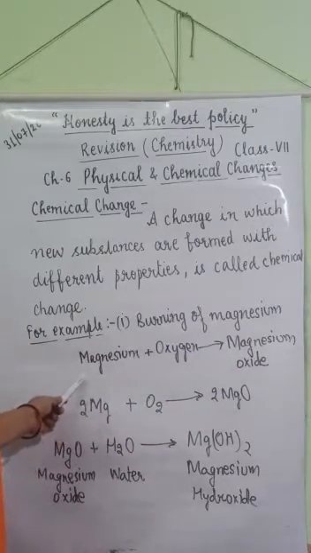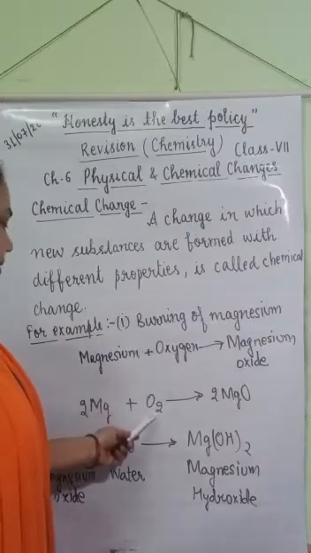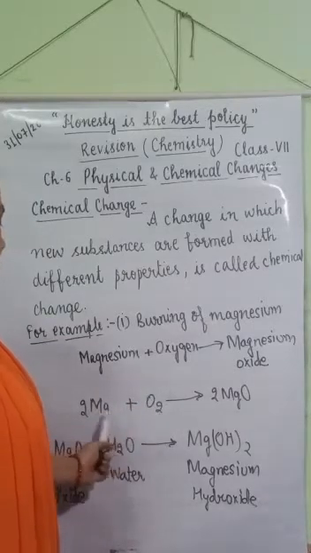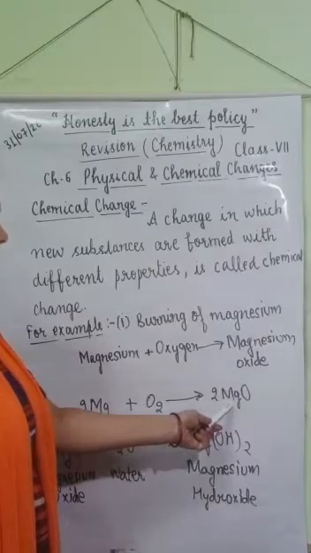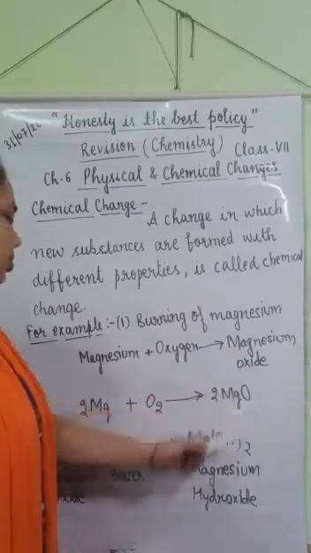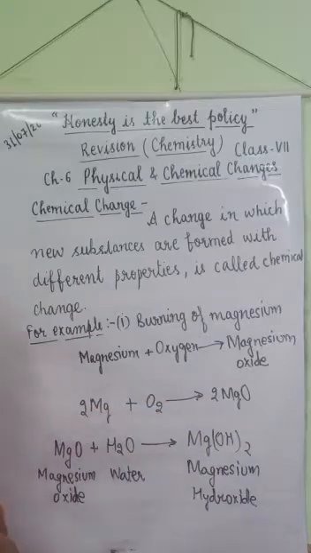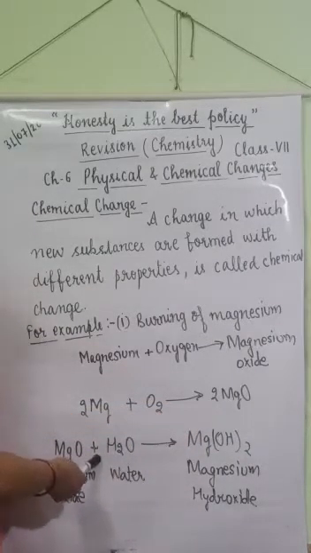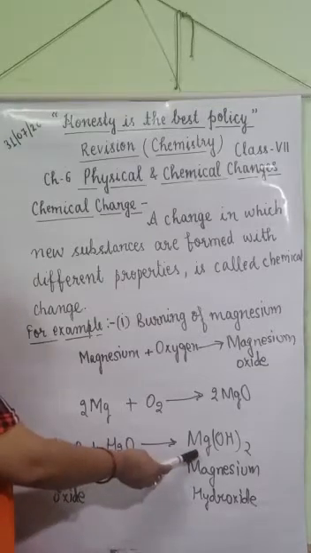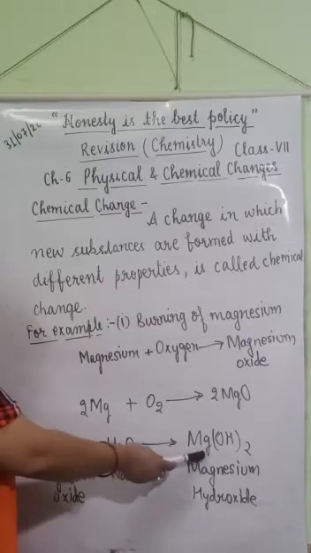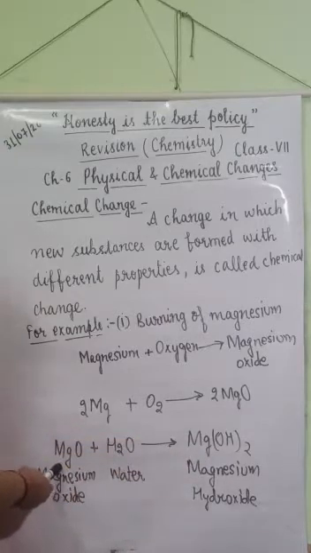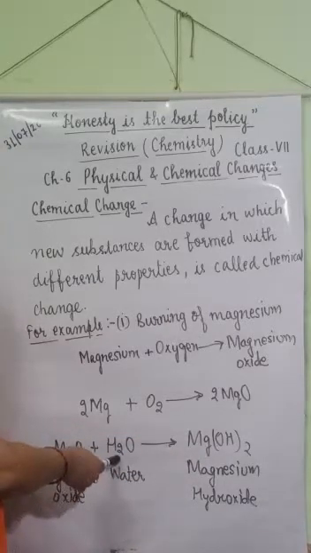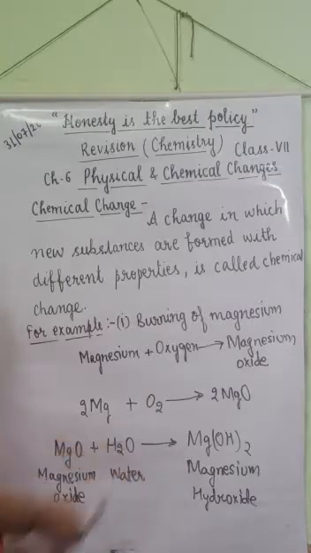The symbol of magnesium is Mg, oxygen is denoted by O2, and when magnesium reacts with oxygen, it forms magnesium oxide. The formula of magnesium oxide is MgO. When magnesium oxide dissolves in water, it forms magnesium hydroxide. It is also a different substance from magnesium oxide and water. So it is also a chemical change.